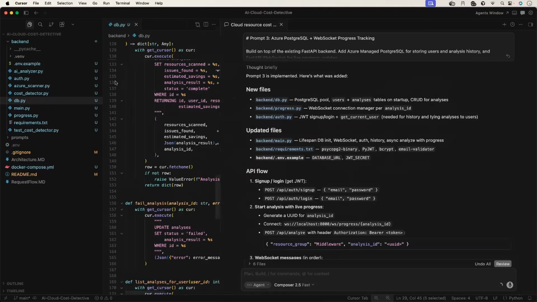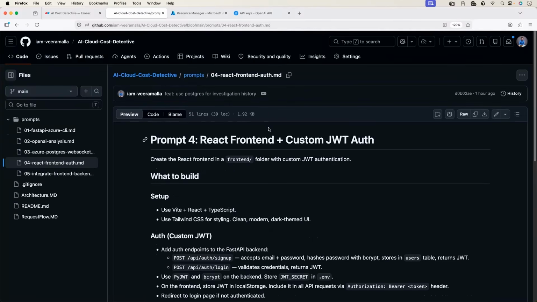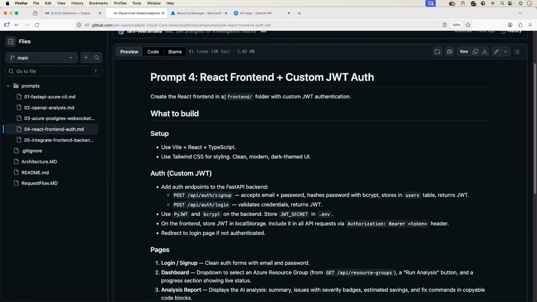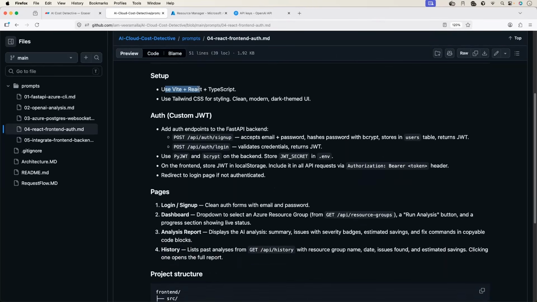Let's do that. So we will go to prompt 4. Prompt 4 is to create the React front end. Create the React front end in the frontend folder, just like the backend folder, and make use of JWT. As we discussed, authentication will be implemented using Postgres, and that will be using JSON Web Tokens. And here we are saying set up using Vite.